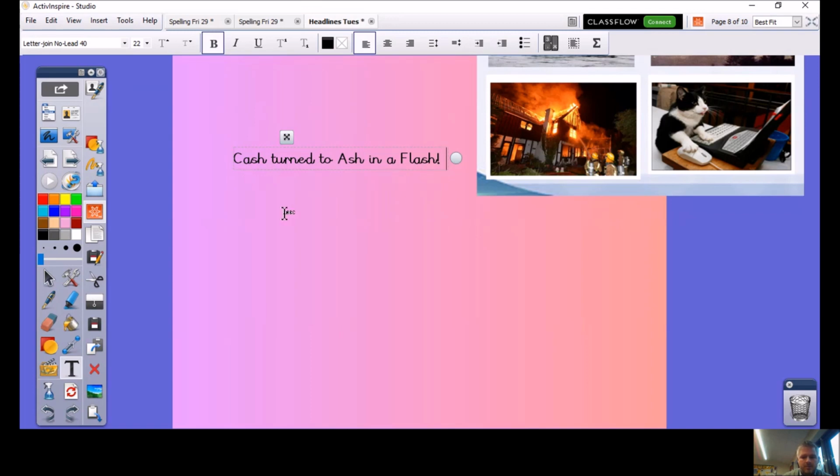So my story is about, let's say, an elderly couple who didn't trust banks and kept all their cash under their mattress, and the house has now turned to ashes and all their money is gone, and it went quite quickly. So that's how I started, with the words cash, ash and flash, because I was thinking about rhymes. So my headline rhymes.